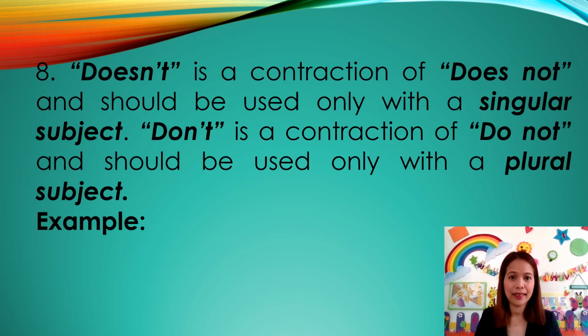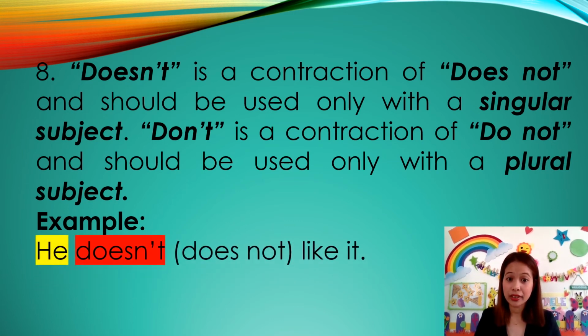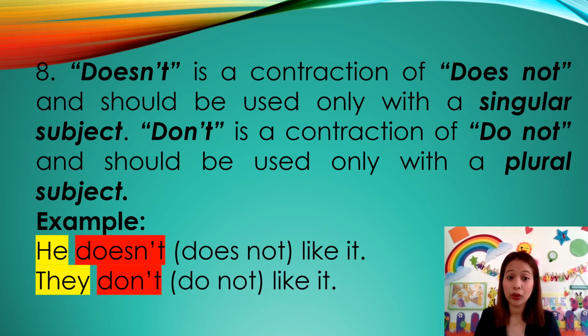Okay? Number 8, doesn't is a contraction of does not, and it should be used only with a singular subject. Don't is a contraction of do not and should be used only with a plural subject. Alright? For example, he does not like it. They do not like it.